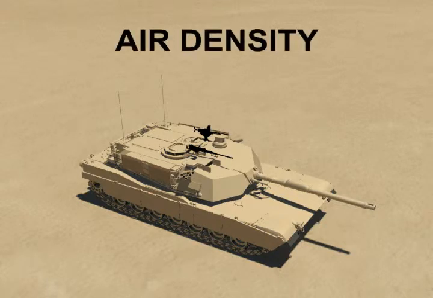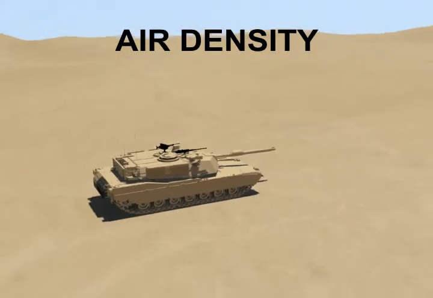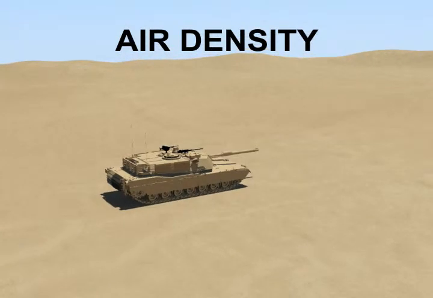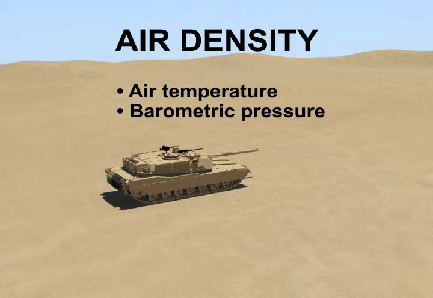Air density. Air density is the weight of a certain volume of air reflecting moisture content, air temperature, and barometric pressure. Air density consists of water vapor, air temperature, and barometric pressure. Water vapor, also known as moisture content, has little effect on ballistics and is not included in the fire control